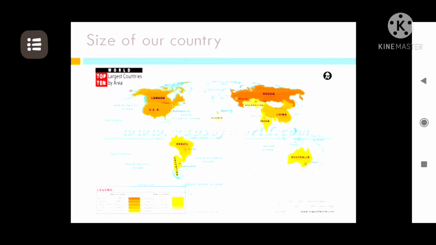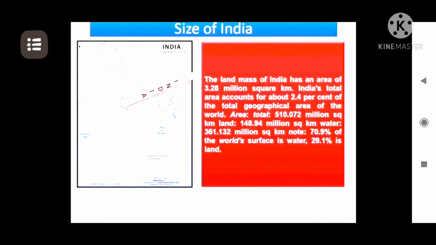In this chapter, we will be seeing the ranking of India in regard to the area it covers around the world. The total landmass of India, or the area covered by India, accounts to be 3.28 million square kilometers, which means the outline boundary of India, or the area covered by the mainland of the country, is 3.28 million square kilometers. Now, what is the share of this area around the world?